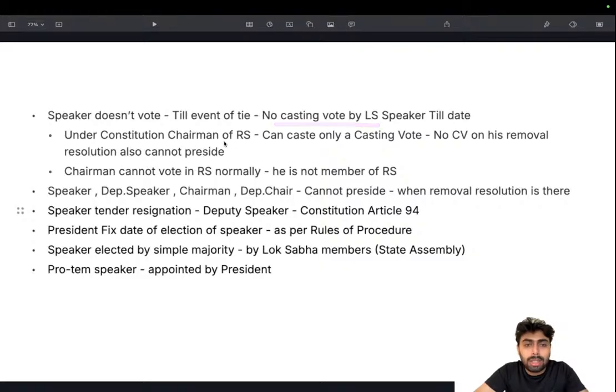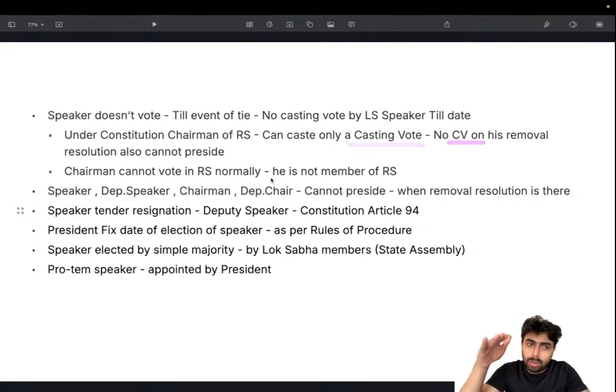Under the constitution, the chairman of RS can cast one, on the other hand. Similar to the speaker, the presiding officer of Rajya Sabha is the vice president, the chairman of Rajya Sabha. He or she doesn't have the power to vote because they are not a member of that particular house. That's one other thing, because the vice president is the ex officio chairman of Rajya Sabha, not a member of Rajya Sabha. So they can cast only a casting vote.